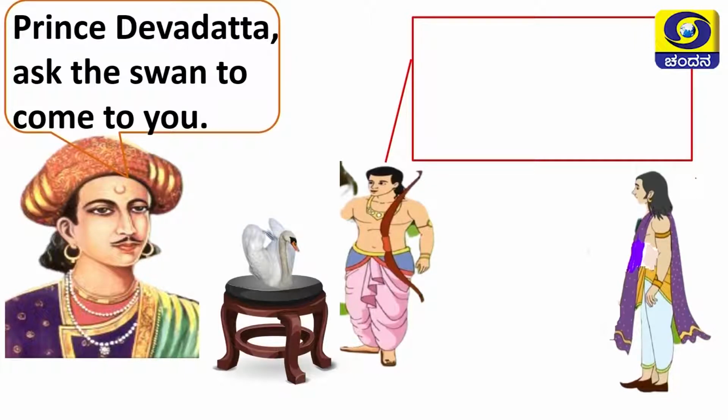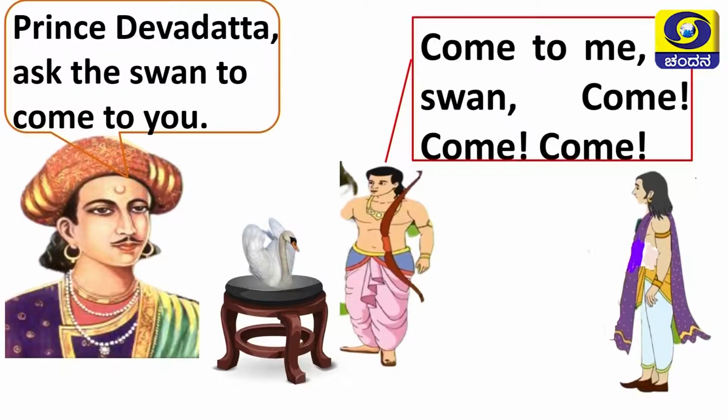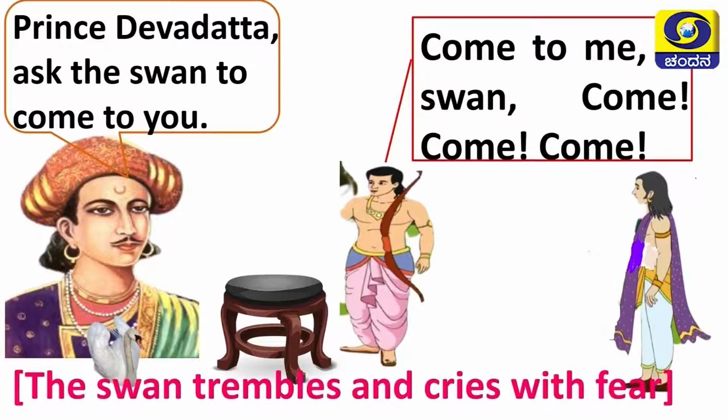Devadatta, come forward and ask the swan to come to you. Then Devadatta comes, he says, come to me, O swan, come, come, come. He says like that. But the swan is frightened. Then the swan trembles and cries with fear.